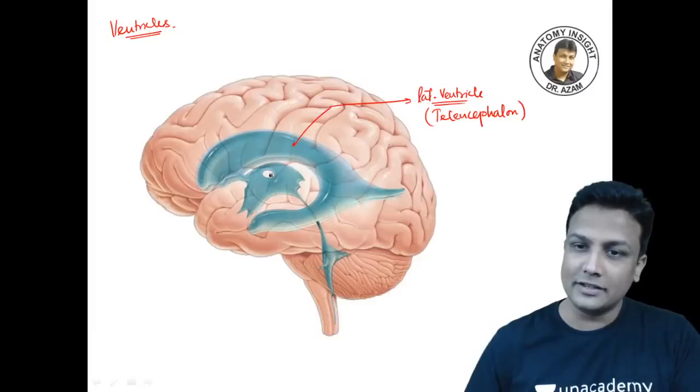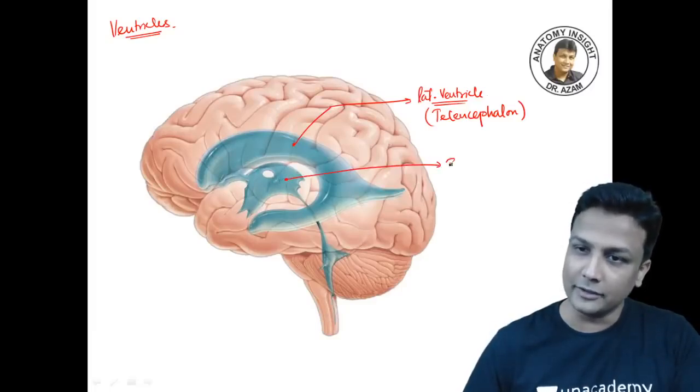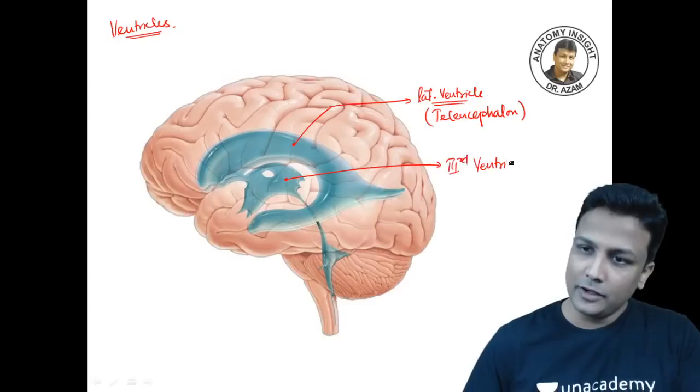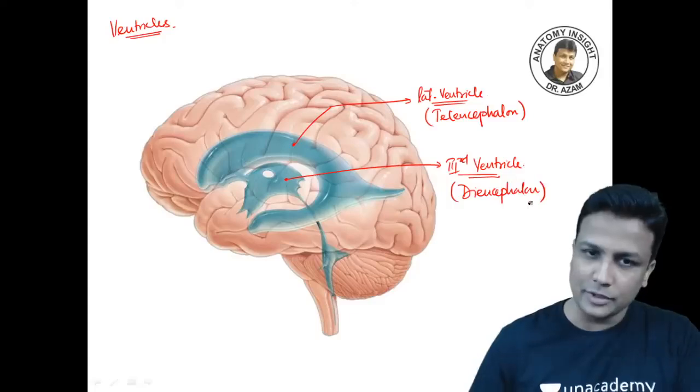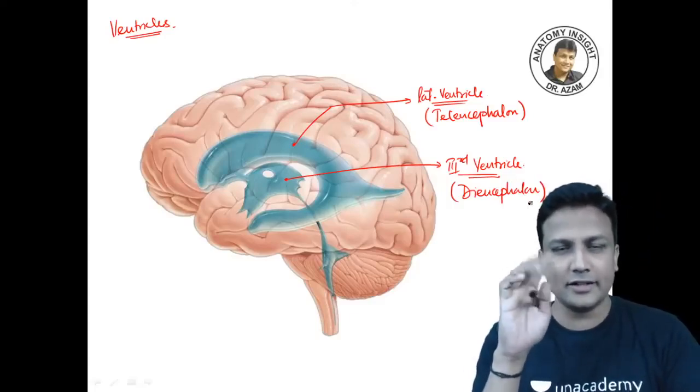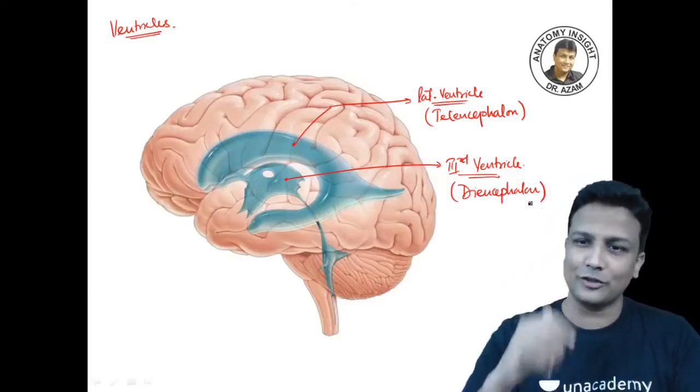After that, my dear friends, this will be the third ventricle. That's your third ventricle. Now, if this is the third ventricle, what is its location? Remember, it is located in the diencephalon. I want all my students to concentrate fully on two things: the name of the ventricle and the location of the ventricle, guys.